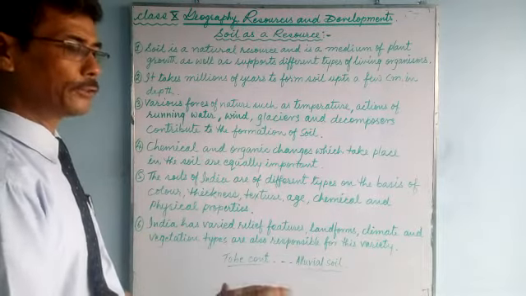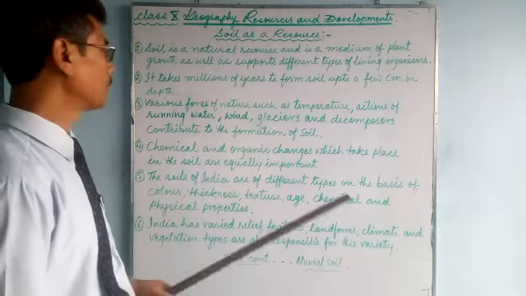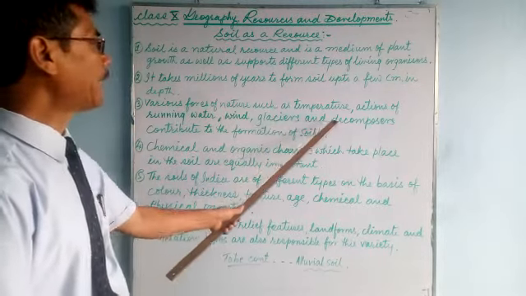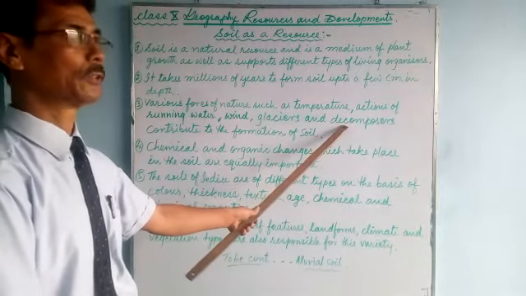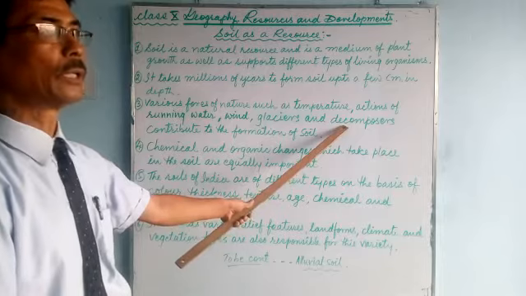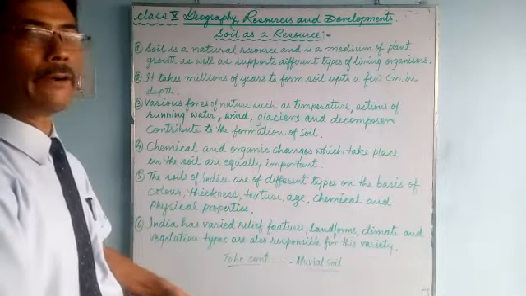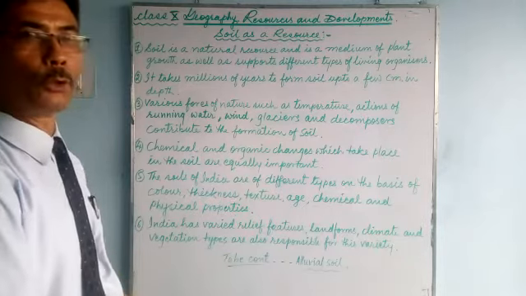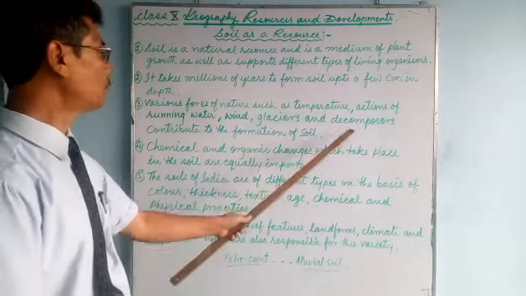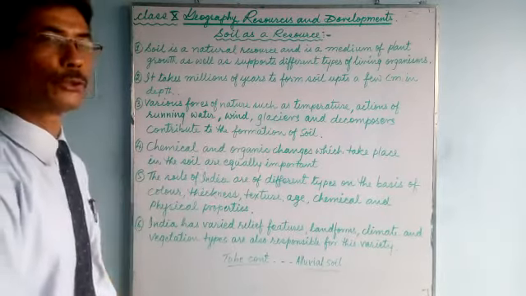They move very slowly, few centimeters in a year. Glaciers and decomposers. Of course, decomposers are also very important. They are microscopic organisms that remain in the soil or in the air or in the water. They decompose things. Decomposers contribute to the formation of soil.